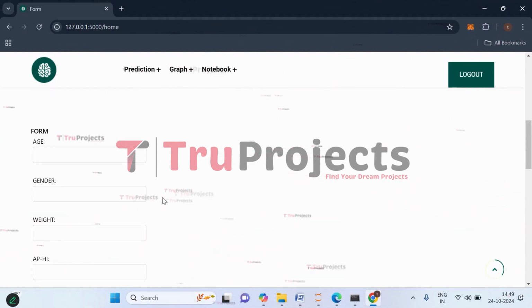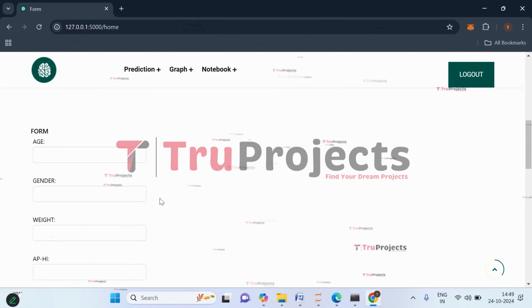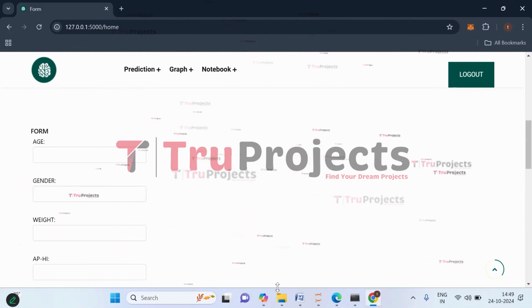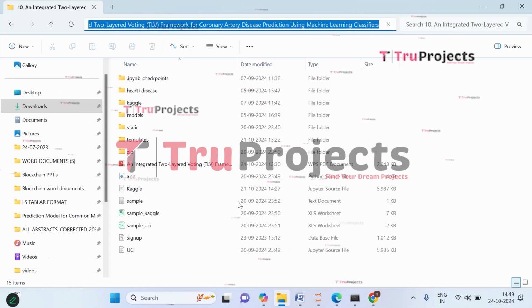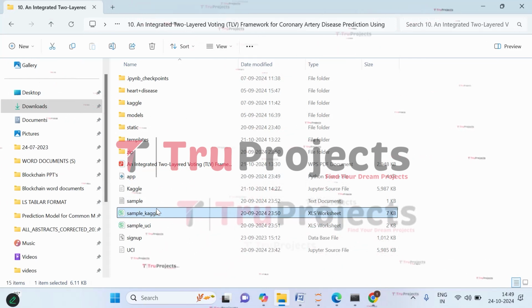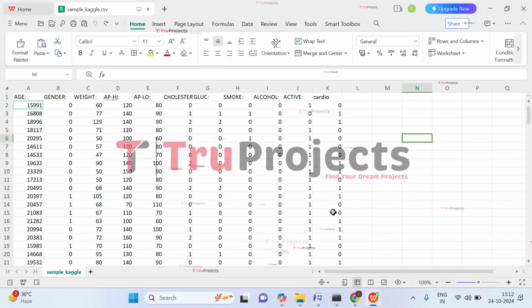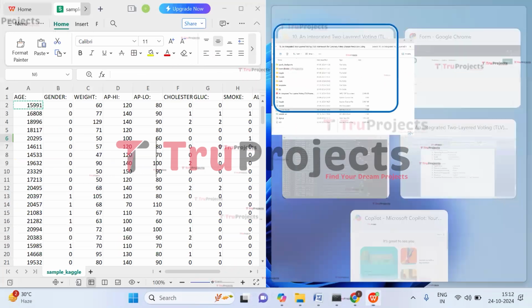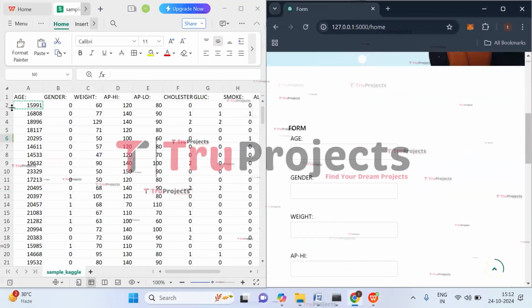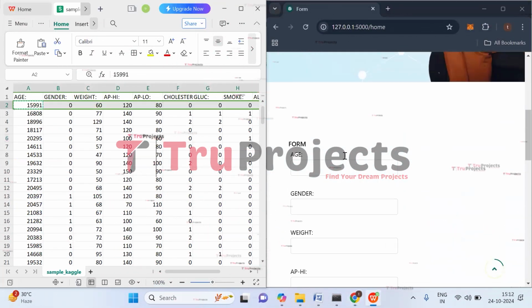Let's give inputs to these parameters. For that, we have to open the sample file. So get back to the code folder. So this is the file that we will be opening, in which we have the test cases. So open it. Let's give the input features. So let's try with the second test case.